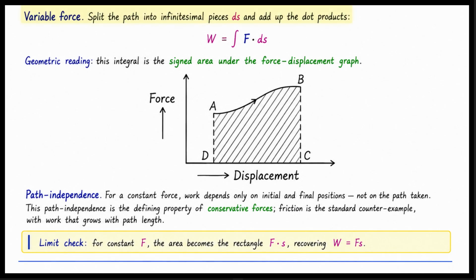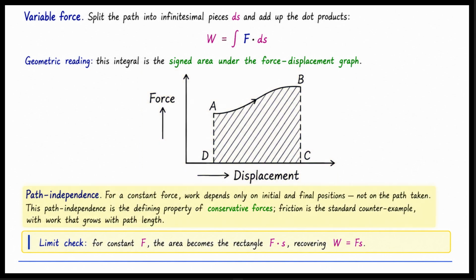What if the force is not constant? We handle a variable force by splitting the path into tiny pieces. We call each infinitesimal piece ds. We then add up all the dot products along the path. Work equals the integral of F dot ds. Geometrically, this integral represents an area. It is the signed area under the force displacement graph. Look at the graph on the slide. The work done from point A to point B is the shaded area under the curve.